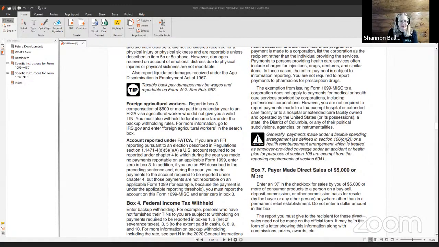And you're reporting pursuant to an election described in regulation section 1.1471-4(d)(5)(i)(A), a U.S. account required to be reported, to which during the year you made no payments reportable. I'm just going to skip this part. This hardly ever happens. And if you're an FFI, I certainly hope you know how to fill this part out. And if you're not an FFI, you should have no business filling this part out.